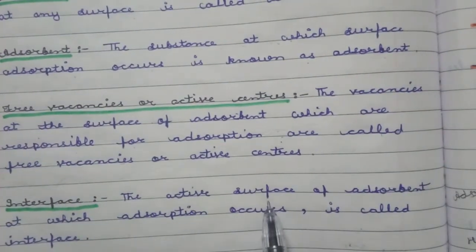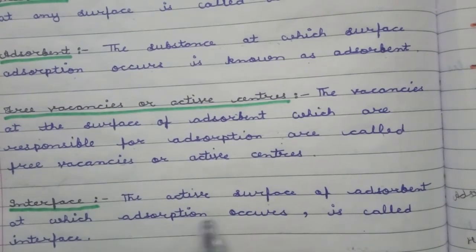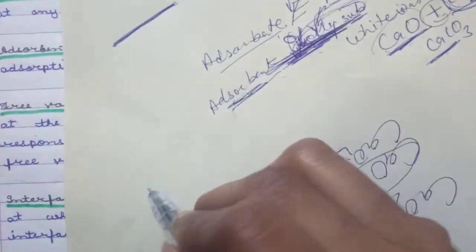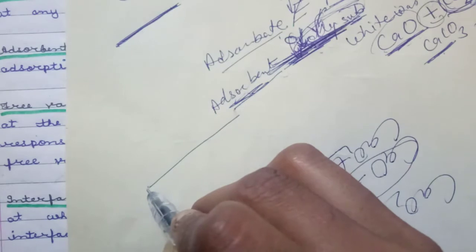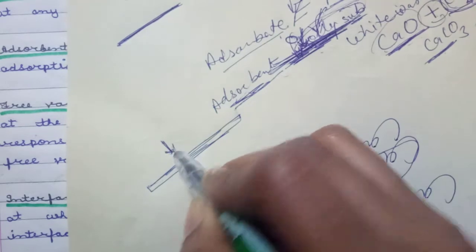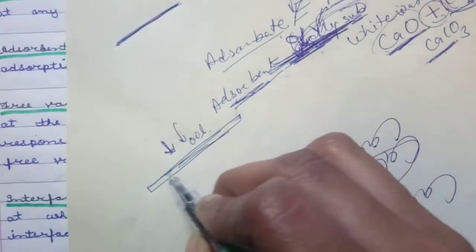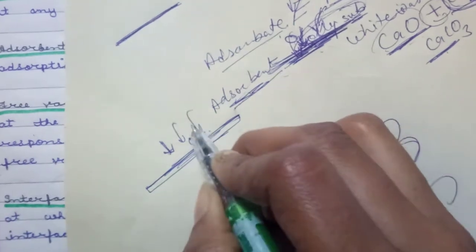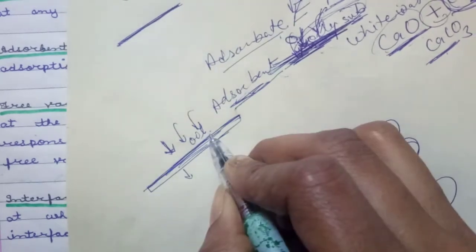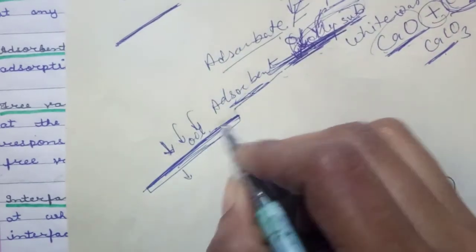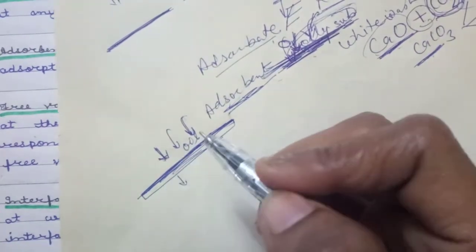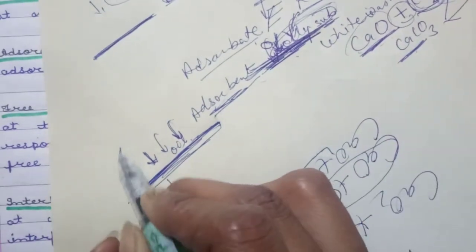Interface means the active surface of the adsorbent at which adsorption occurs or takes place is known as the interface. Means it is the iron surface. Okay, this is a thick layer, this is completely iron, and on this surface we are using oil. So it is the interface where oil will get attached by adsorption. Okay, interface means the surface of the adsorbent where adsorption takes place. Clear?